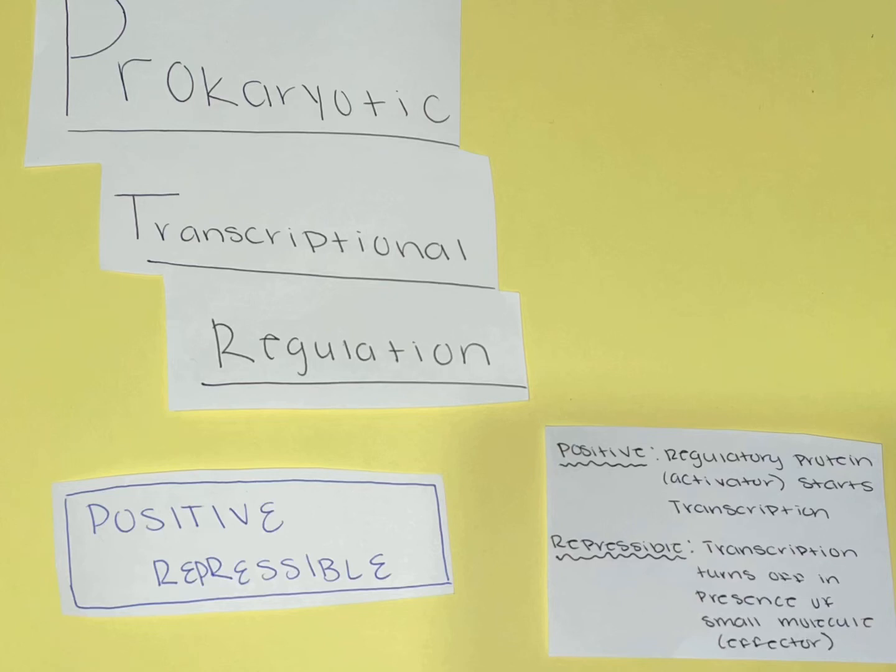In today's video, we will be going over modes of prokaryotic transcriptional regulation of genes, but more specifically, the positive repressible control. Positive control is when the regulatory protein, an activator, binds to DNA to stimulate transcription. Repressible control is when the small molecule, the effector, is present and does not allow for transcription to occur. Essentially, it is turning off the transcription in this case.